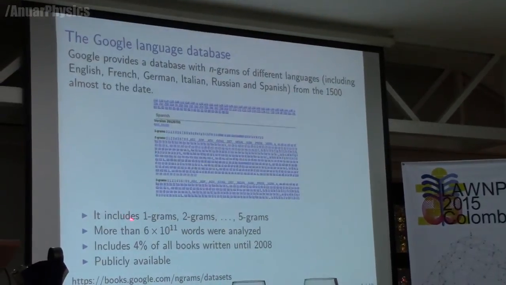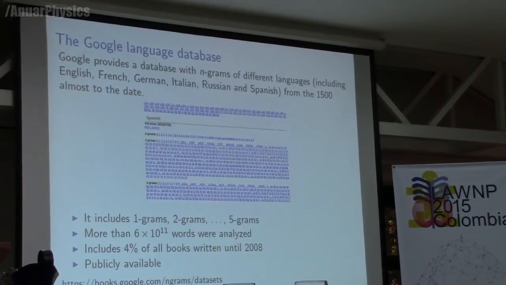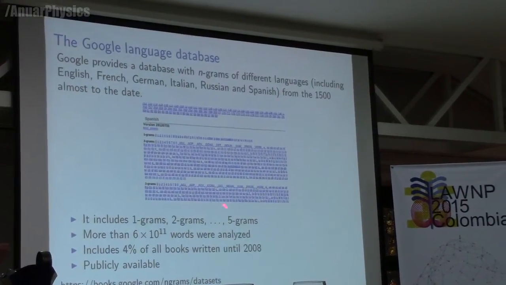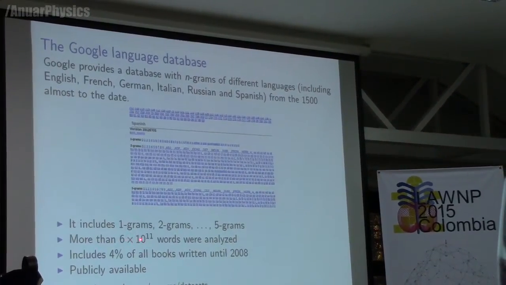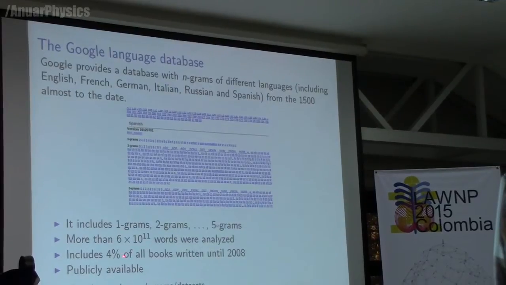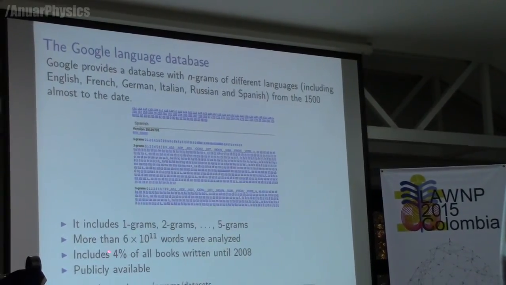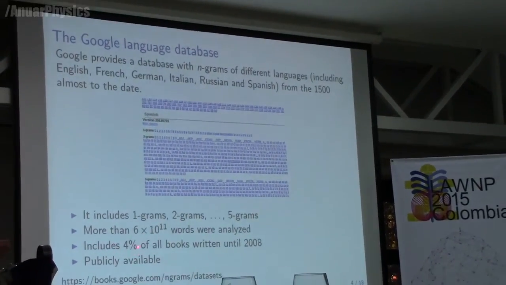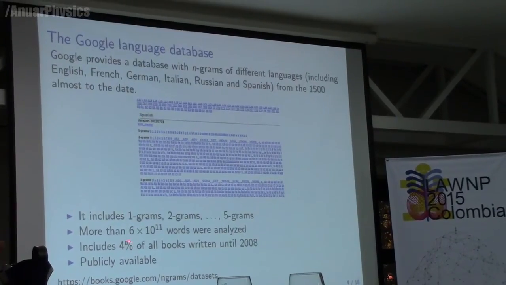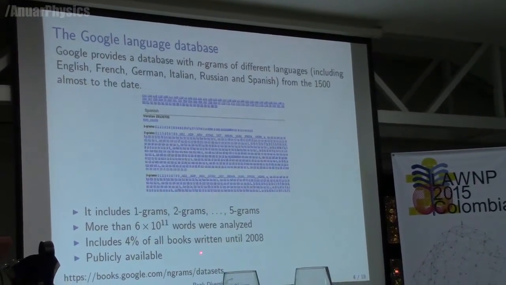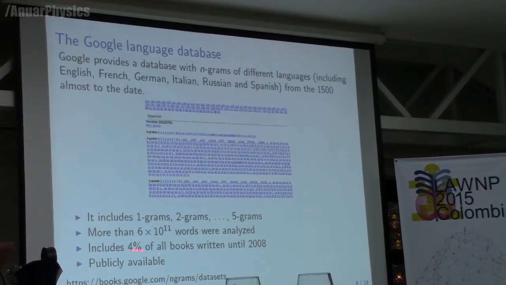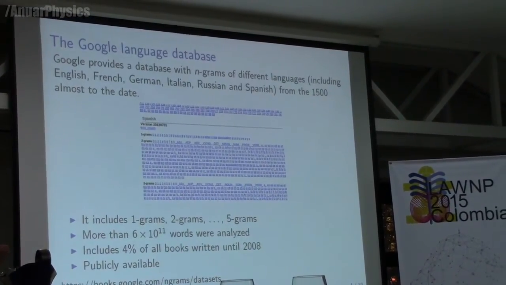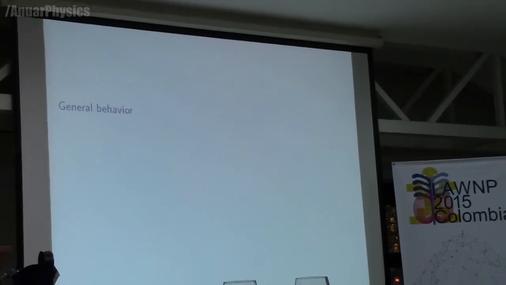It includes 1-grams, so groups of 1 word, of 2 words, 3 words, until 5 words. We essentially focused on studying 1-grams. There were more than 6 times 10 to the 11 words there, so we have a fair amount of data to analyze. They claim that it includes around 4% of all books written until 2008. So it's really a lot of data. It's publicly available. Here you can find it. So this is the data that we've analyzed.